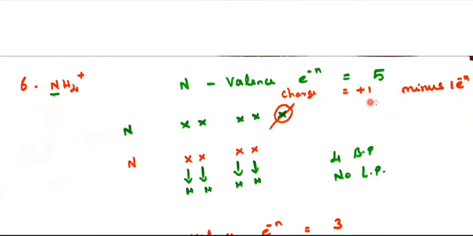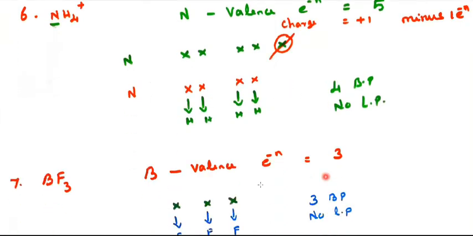The charge is plus 1, which means we are supposed to remove 1 electron. I have removed 1 electron, so now I have 4 electrons. Hydrogen's combining power is 1 because the valency of hydrogen is 1. So 1, and the second hydrogen, third hydrogen, fourth hydrogen. All the 4 electrons are combined with the 4 hydrogens. So we got 4 bond pairs and no lone pair electrons.